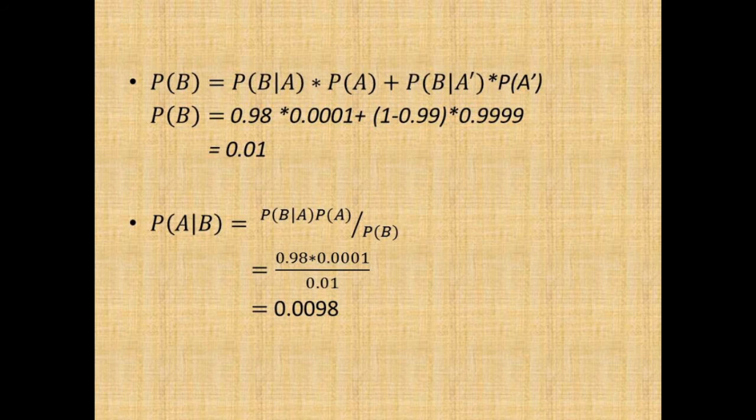Whereas the marginal probability of A, that is the probability of having cancer, was equal to 0.0001, which is far less than 0.0098. So having some knowledge of the medical test being positive, this probability increases and the uncertainty decreases. So this is the application of Bayes theorem.